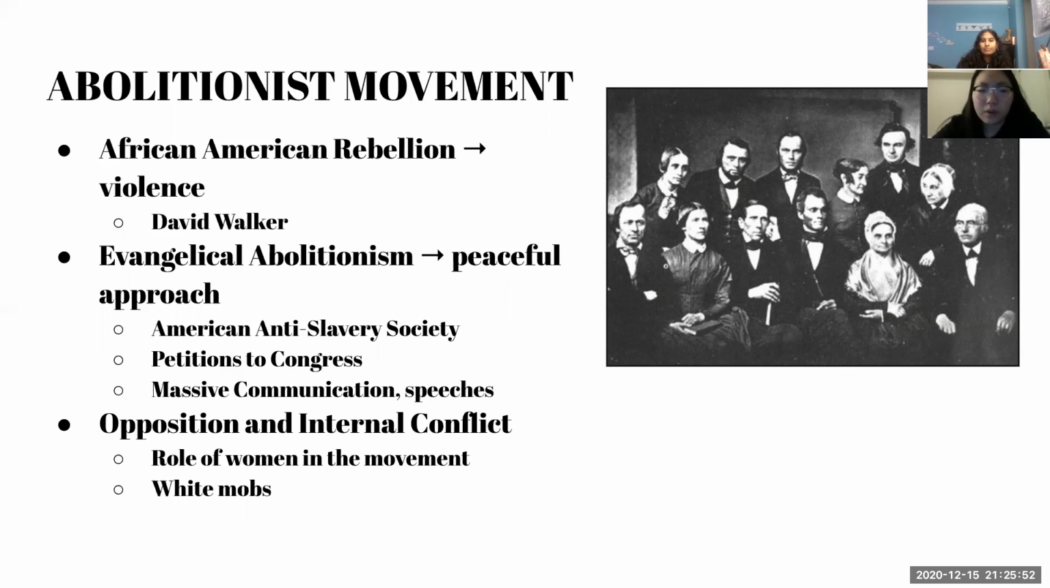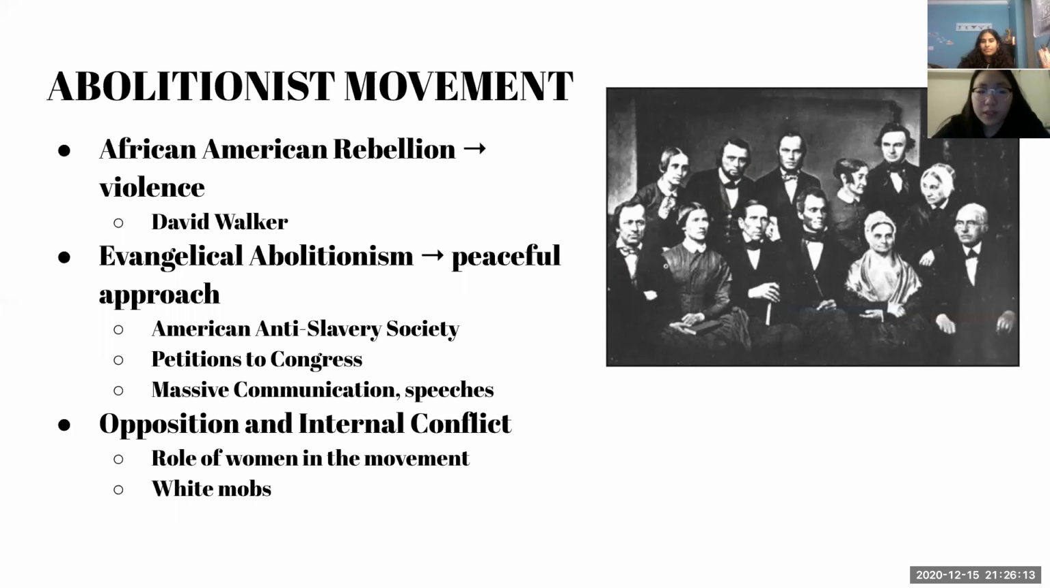People like William Lloyd Garrison sought more peaceful ways of ending slavery, and in 1833, Garrison, Theodore Weld, and others created the American Anti-Slavery Society, which emphasized mass communication and petitions to Congress. The abolitionist movement was faced with opposition and internal conflicts.